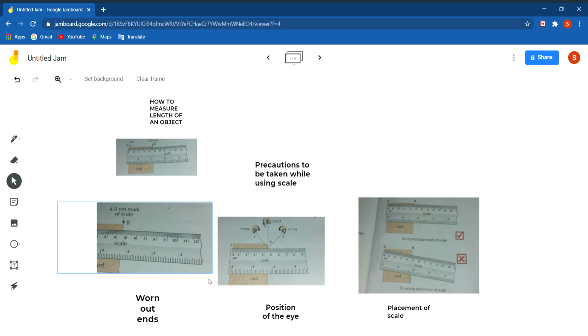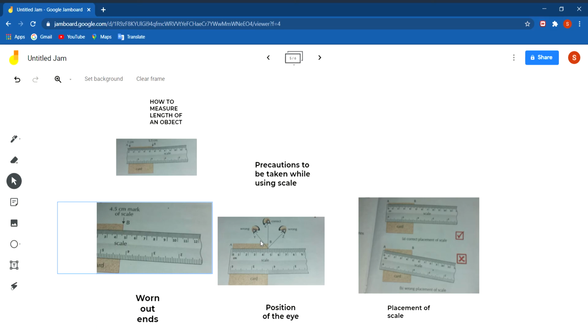Then position of the eyes. Our eyes must be focused exactly above the end points of which we are taking measurement. See in this figure, the middle figure, the eye should be exactly above the end point, not at an angle to the side. It should be straight above. The middle one is the correct position, and these two positions are wrong.